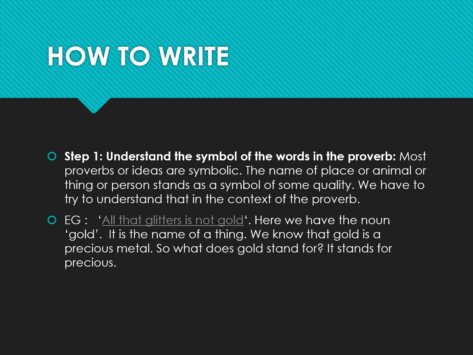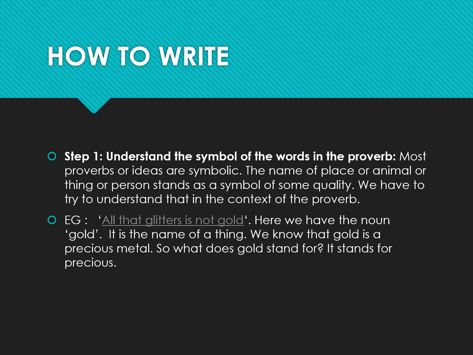Example, all that glitters is not gold. Now, see what they're telling here. We should understand that whatever things are mentioned in that proverb or idea, you should relate a symbol to it. For example, they have given all that glitters is not gold. Here we have the noun gold. It is the name of a thing. We know that gold is a precious metal. So what does gold stand for? It stands for precious. Okay.